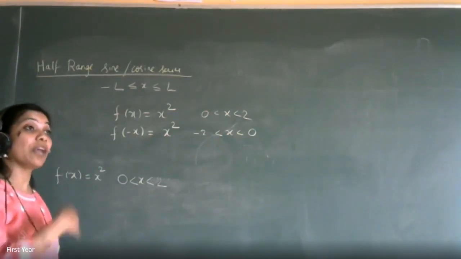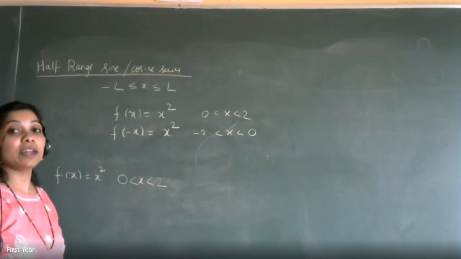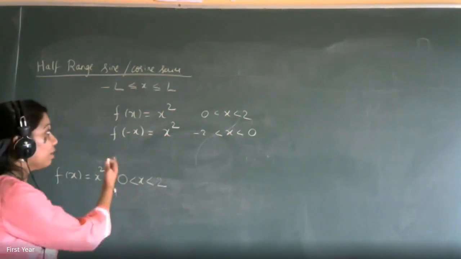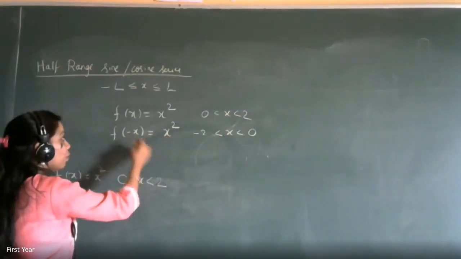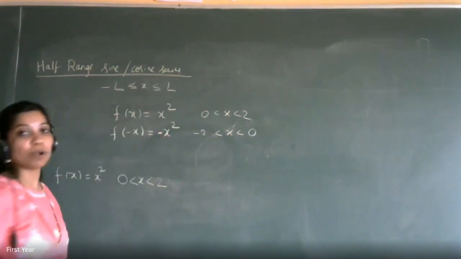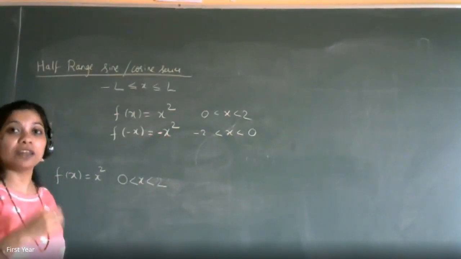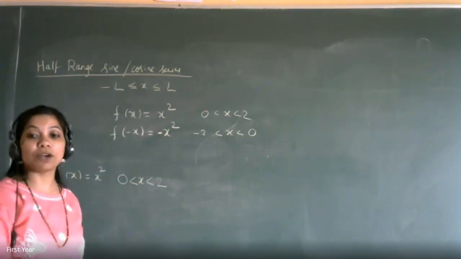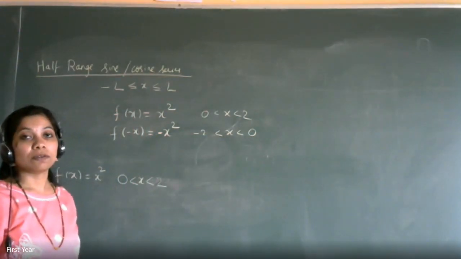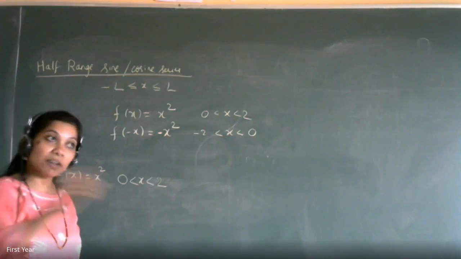If it is odd, then only I can write down the sine series. Looking at this function, it is even, f of minus x is x square. But if I want to make it odd, I will define the function between minus 2 to 0 as minus x square. And then see what happens. Then I will get a sine series.